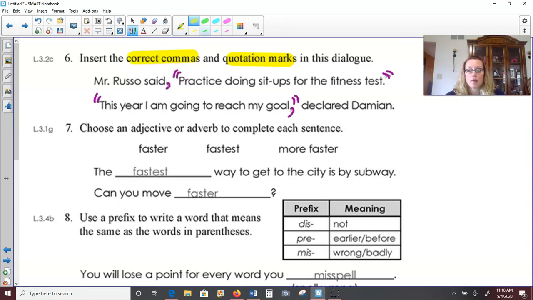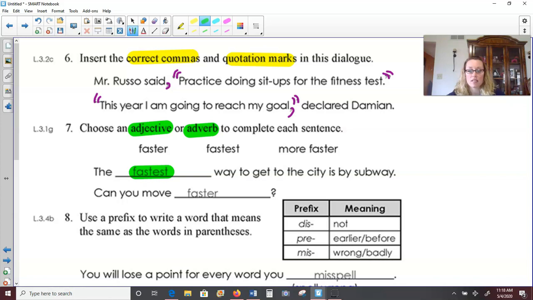All right, on number 7, we need to choose an adjective or an adverb to complete each sentence. So whichever one fits better, using faster, fastest, and more faster. The blank way to get to the city is by subway. The faster way, or the fastest way, or the more faster way. I don't like more faster at all. So I'm thinking the fastest way to get to the city, because you're comparing this way to all the other ways, so it is the fastest.